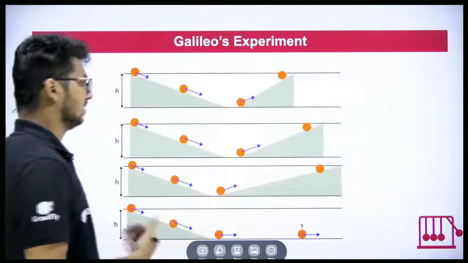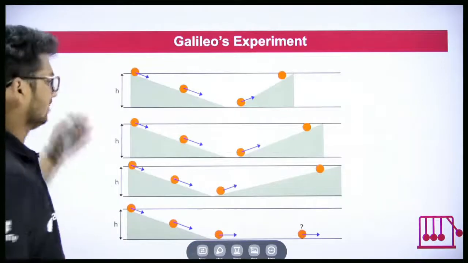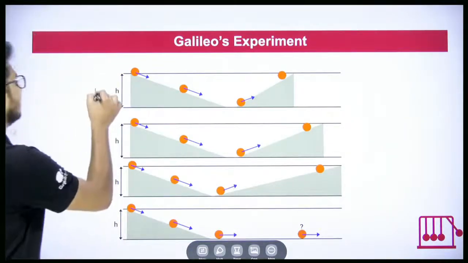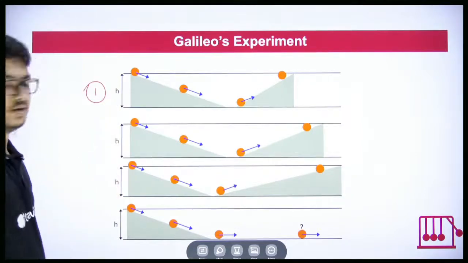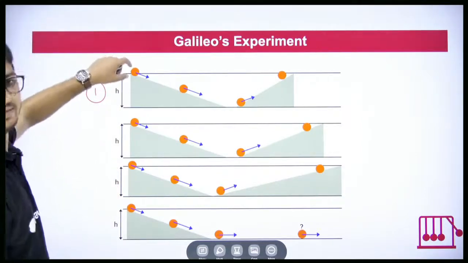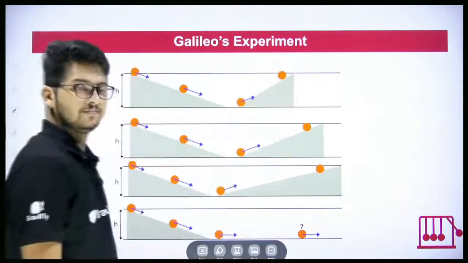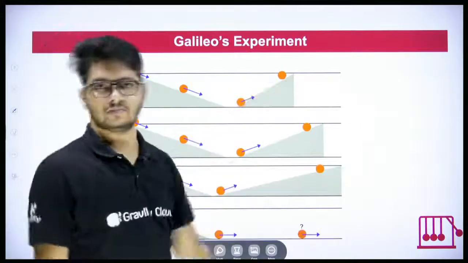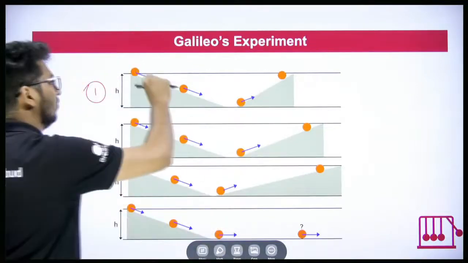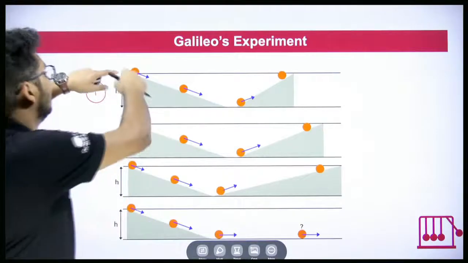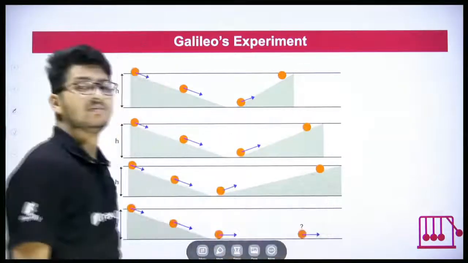Alright, so Galileo has done this with different slopes. As you can see, there are 4 cases here. Look at the first case. In the first case, the ball is released from here. Now again, there are 2 inclined slopes, one slope and the second slope. So the ball will go on to the second slope until exactly the same height. See? Until the same height.